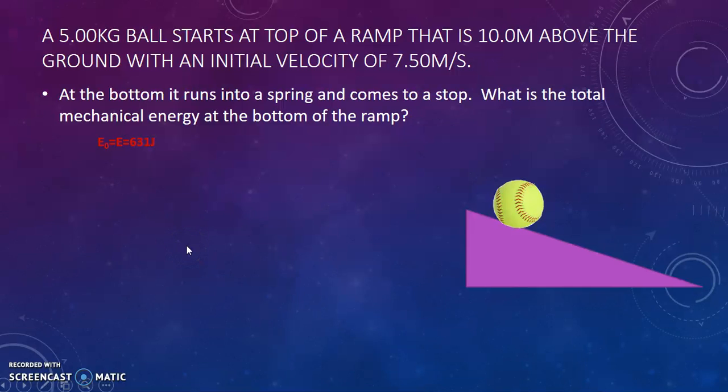At the bottom, it runs into a spring and comes to a stop. What is the total mechanical energy at the bottom of the ramp? Remember, it's going to be the same because nothing was lost to friction. So when the ball rolls down, it's going to be the same total energy. So again, 631 joules. Again, don't let that type of question trick you on the quiz or the test.